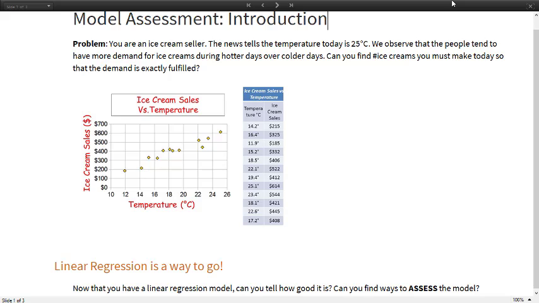Let's say you're an ice cream seller in a city. The weather reports today's temperature is 25 degrees Celsius and you wish to sell the ice cream that meets the demand of the people as close as possible. If you try to sell too much, you waste your resources in making the ice creams which people won't buy. But at the same time, if you make too less, then you don't earn enough money and you can kind of increase those ice creams and meet the exact demand.